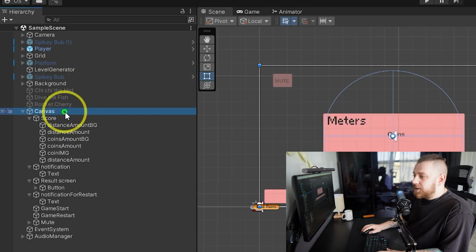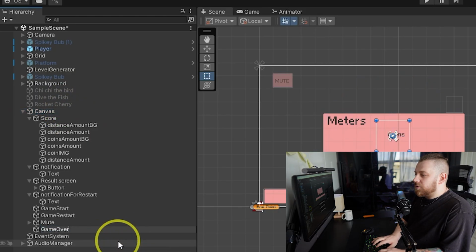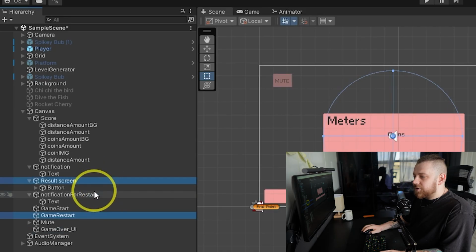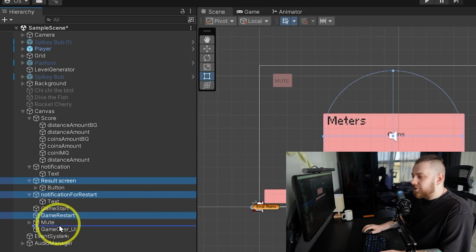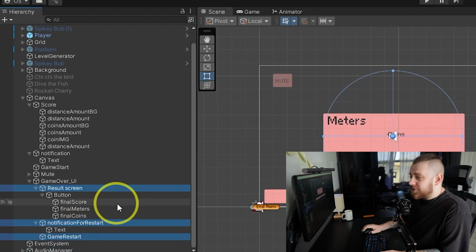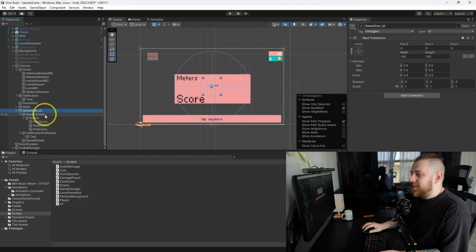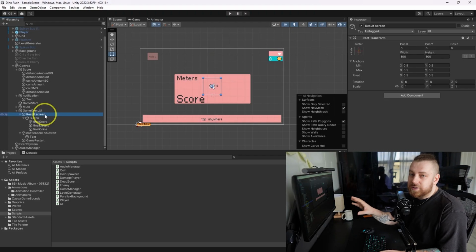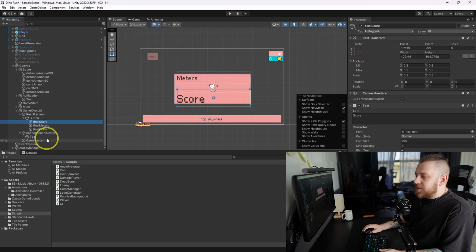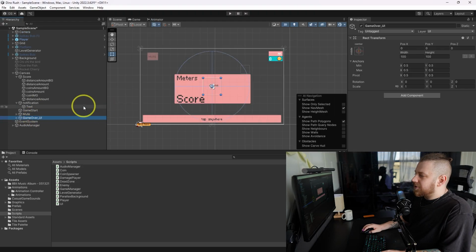I'm going to quickly make an empty object, game over UI, and I will take game restart, result screen, and notification for restart and drag them here. And I can see there are a couple of things that should be done differently for sure, but I'm not going to waste time on that. I just want to focus on the worst thing here, right? Because this one, it's not very clear what it is, and naming is kind of messy, but it's not that terrible. Okay, so I'm gonna let it slide.